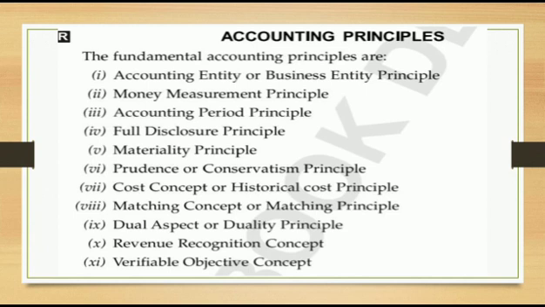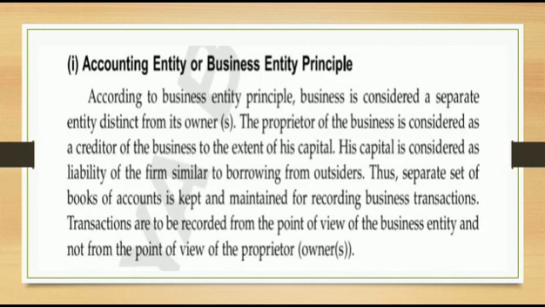They are: accounting entity or business entity principle, money measurement principle, accounting period principle, full disclosure principle, materiality principle, prudence or conservatism principle, cost concept or historical cost principle, matching concept or matching principle, dual aspect or duality principle, revenue recognition concept, and verifiable objective concept. One by one we can check.